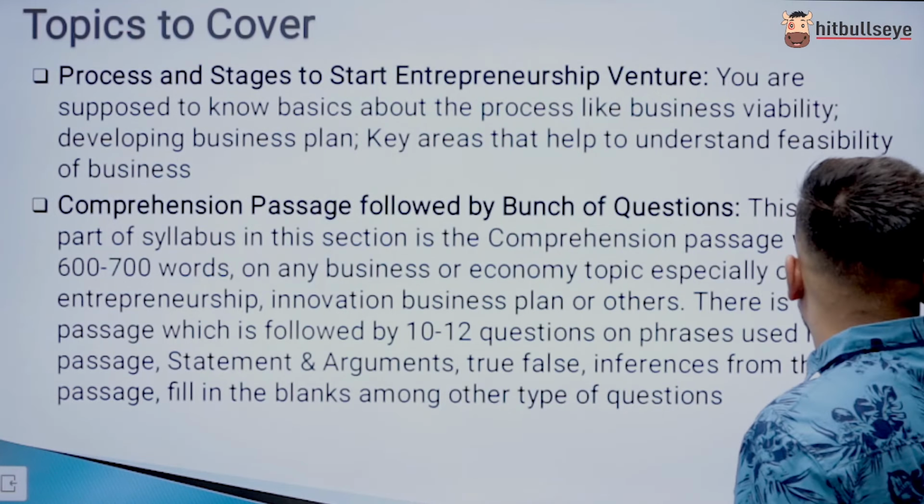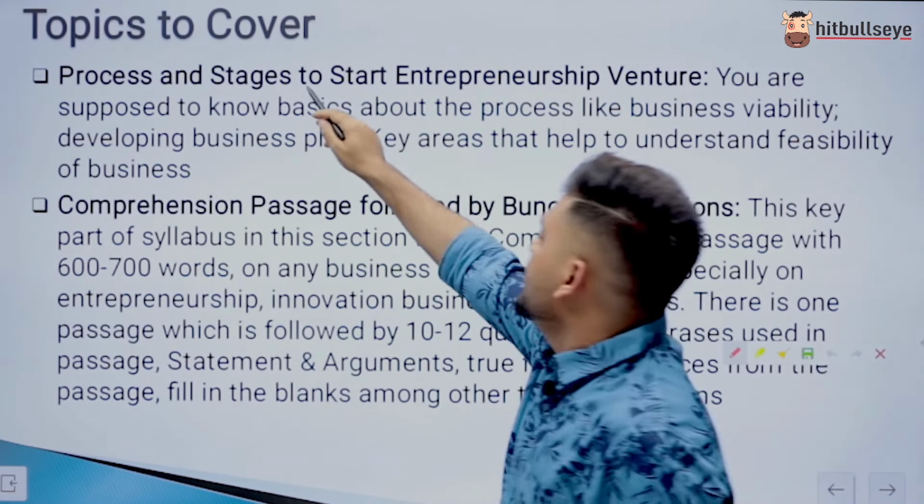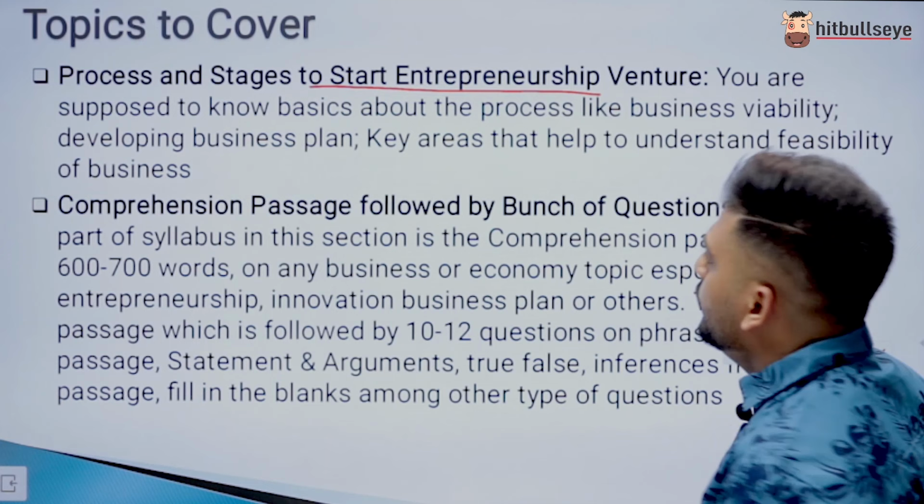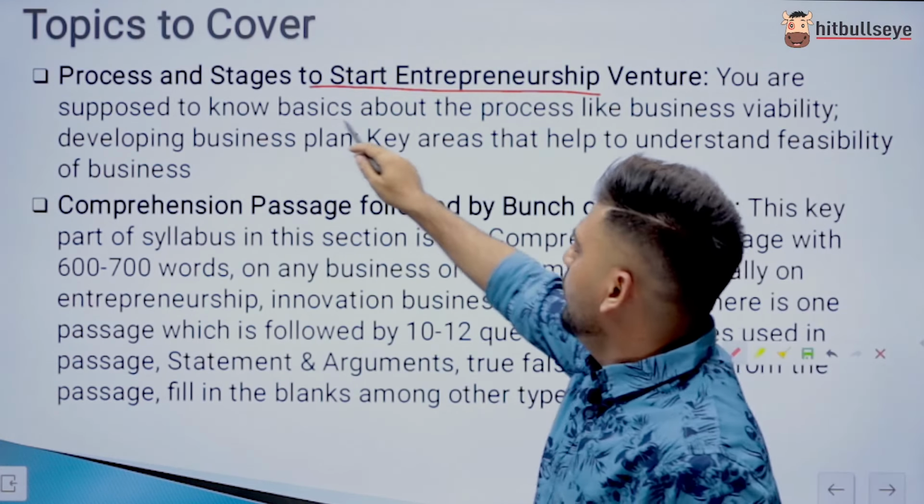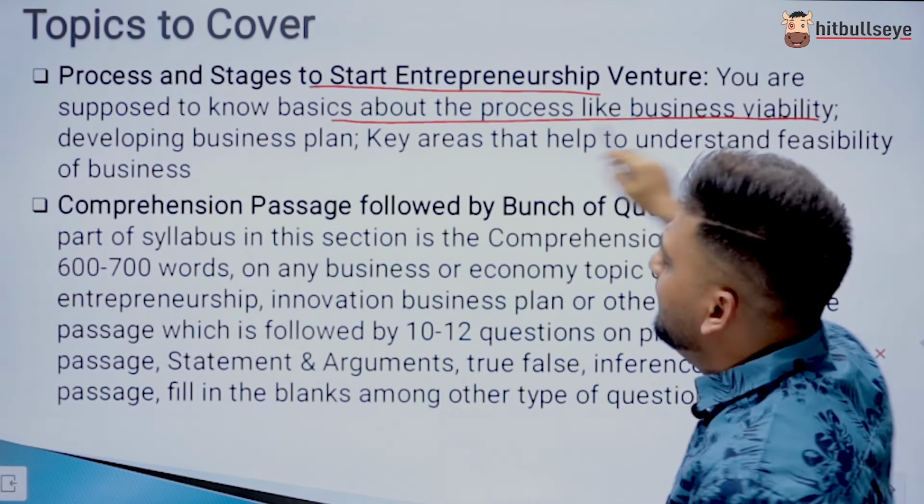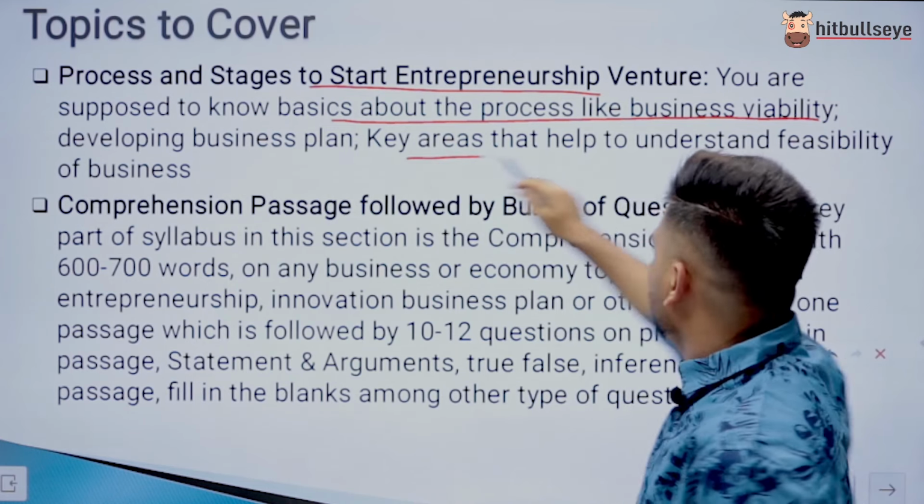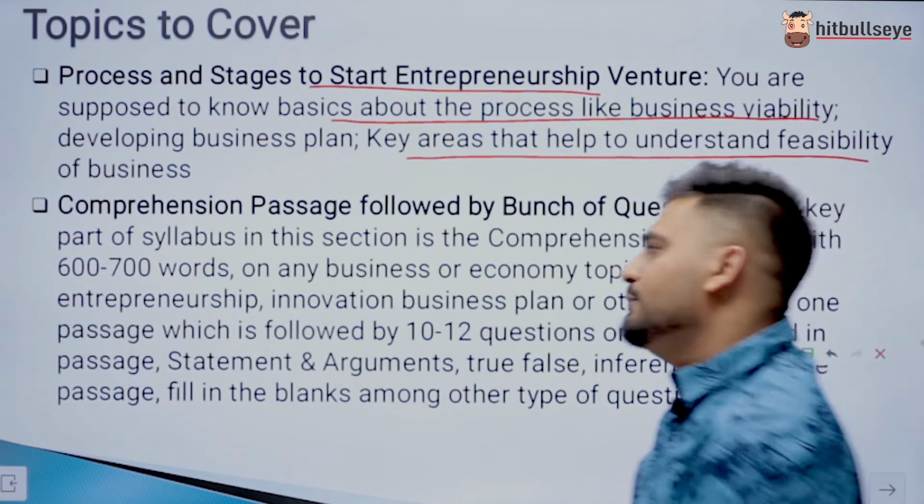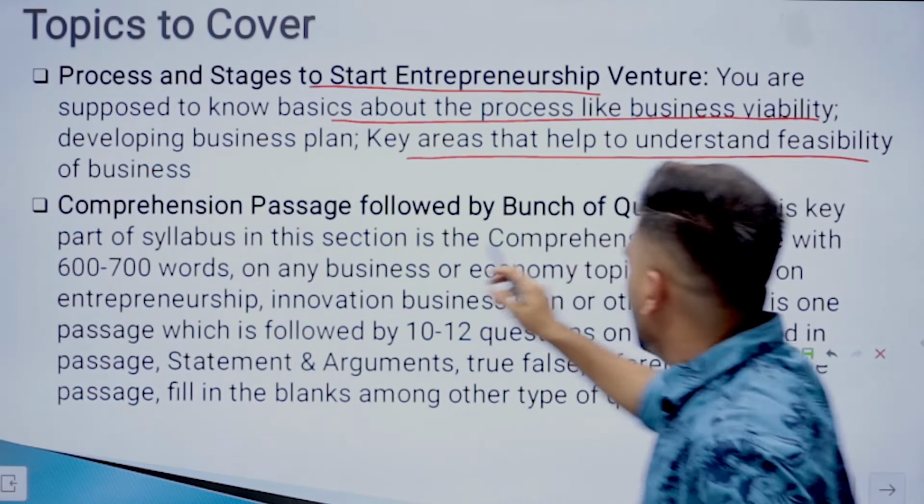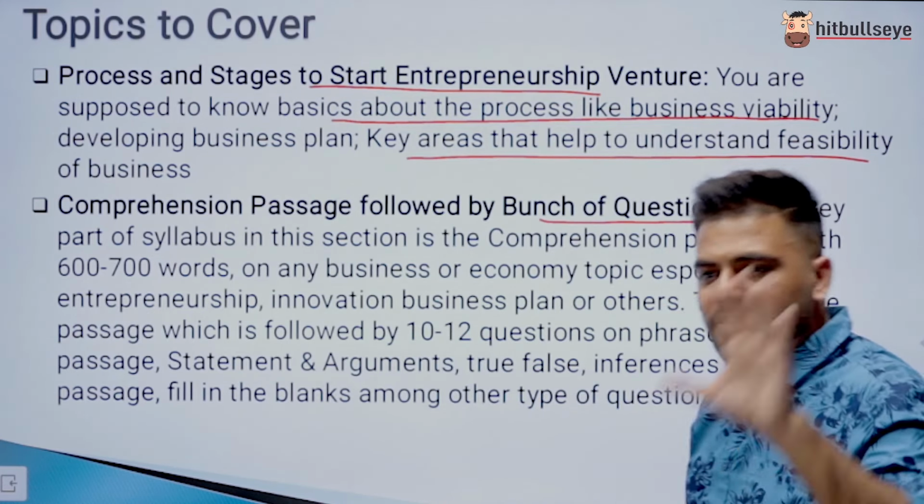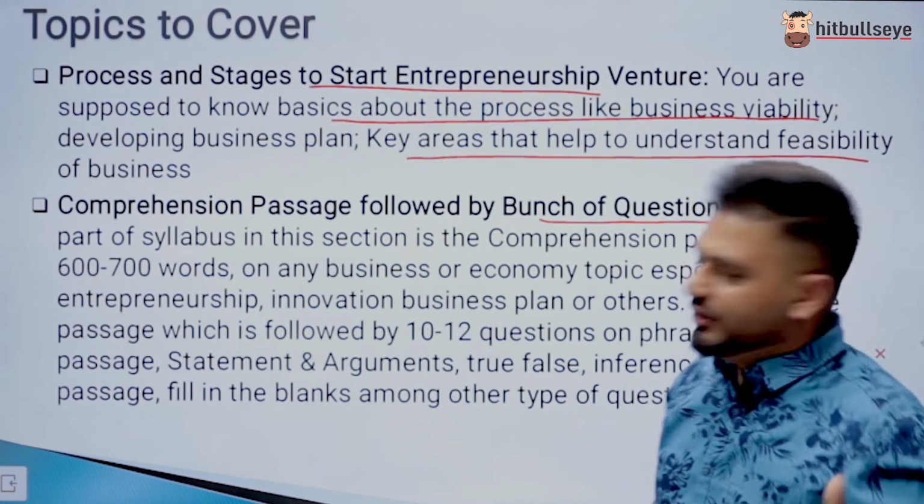So next one is processes or stages to start an entrepreneurship venture. You are supposed to know basics about the processes like business viability, developing business plan, key areas that help to understand feasibility of business, and comprehensive passages followed by bunch of questions. It is similar to the reading comprehension.